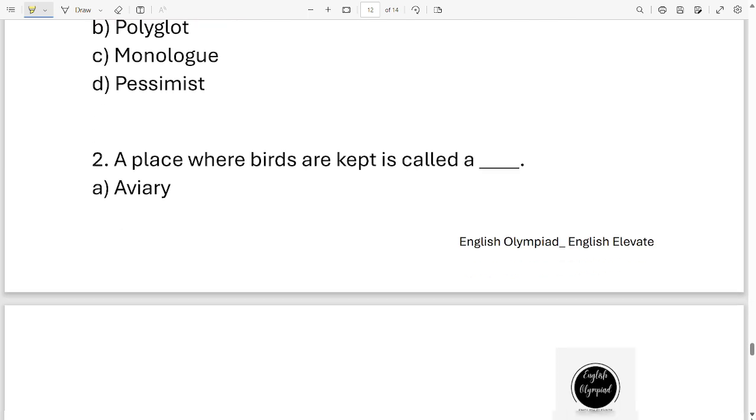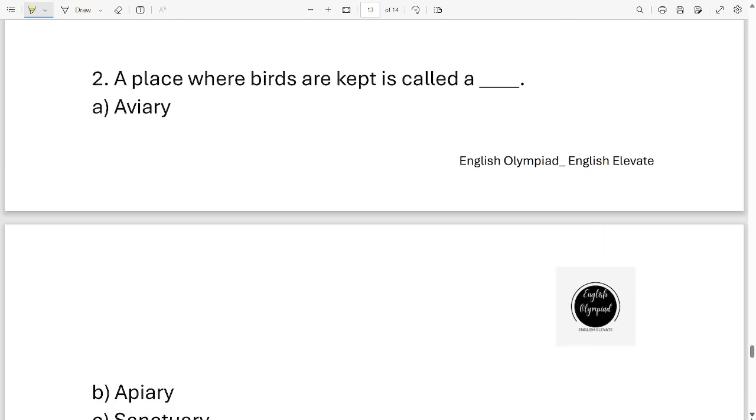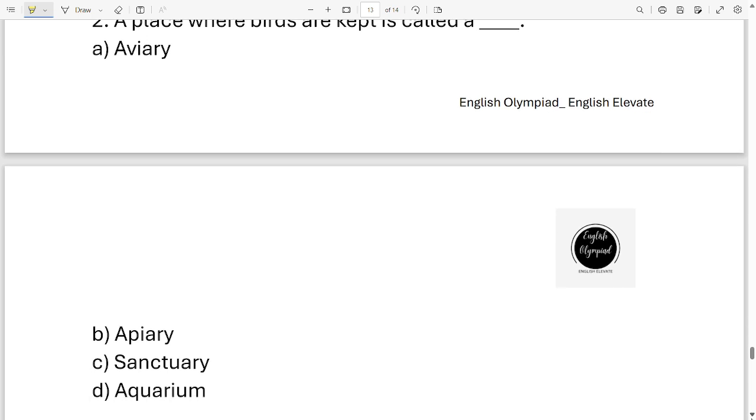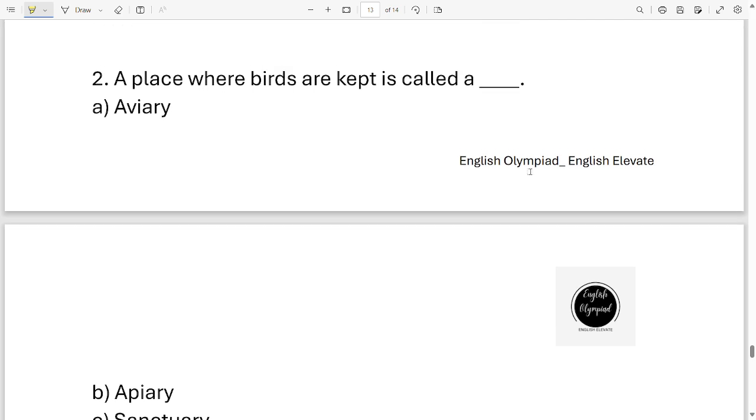Okay. Next question. A place where birds are kept is called a dash. Aviary, apiary, sanctuary, aquarium. These are the 4 options. Which one is correct? What do we call it? A place where we keep birds.